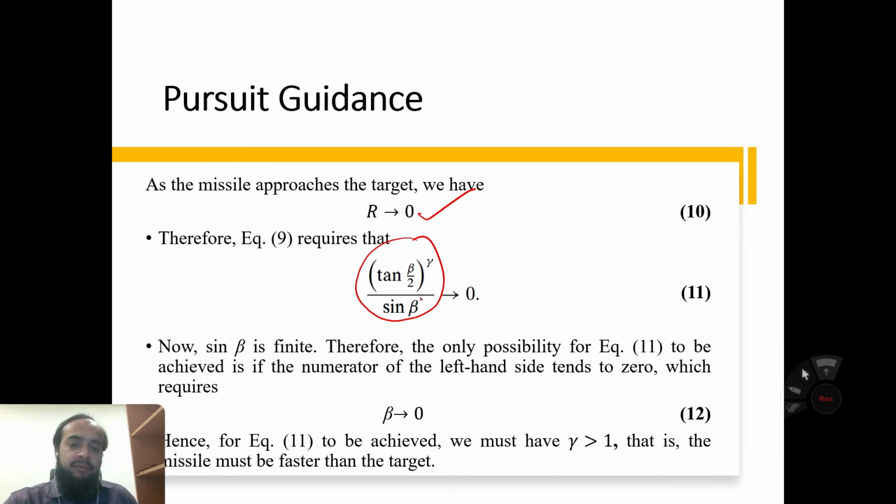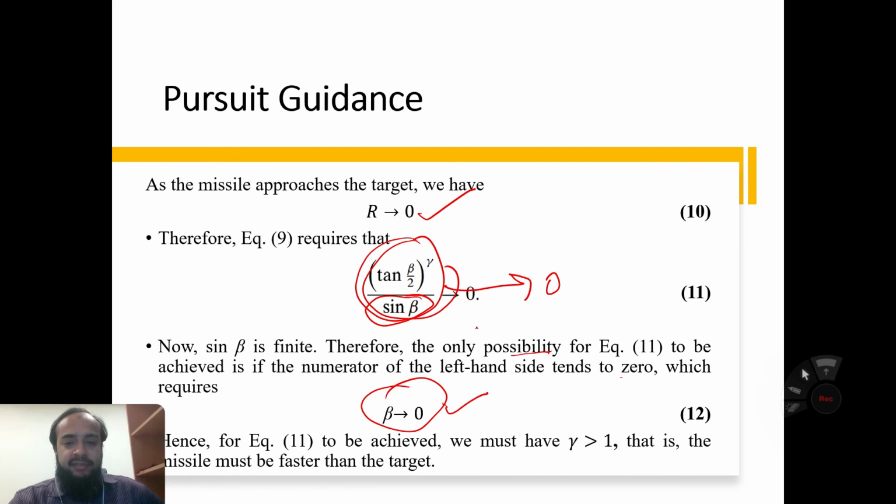Now sine beta is finite, therefore the only possibility for equation number 11 to be achieved is if the numerator of the left hand side tends to 0, which requires beta tends to 0.